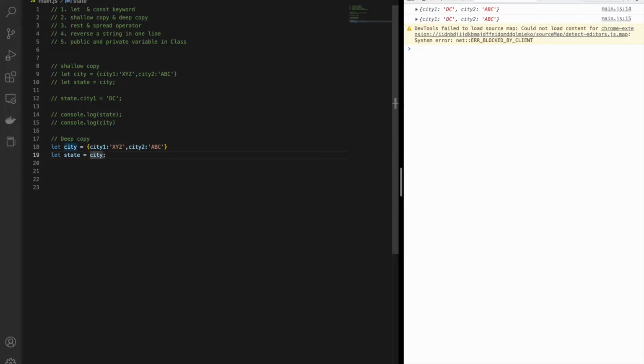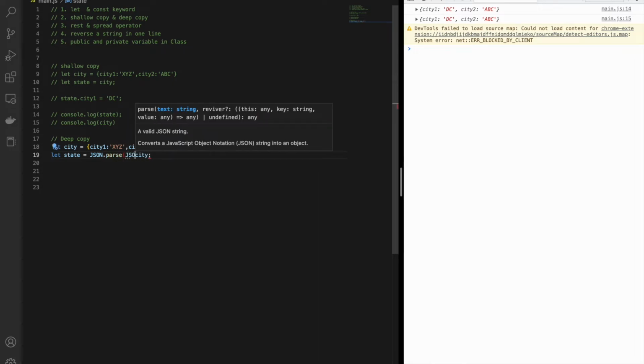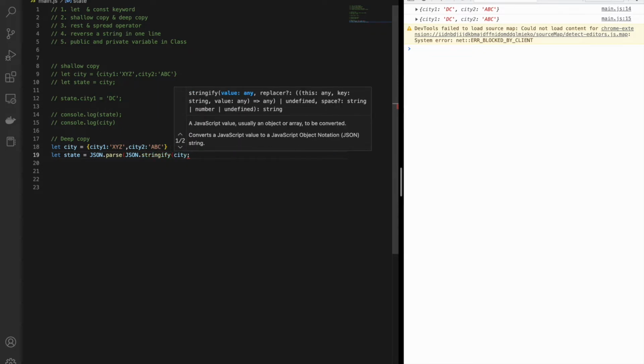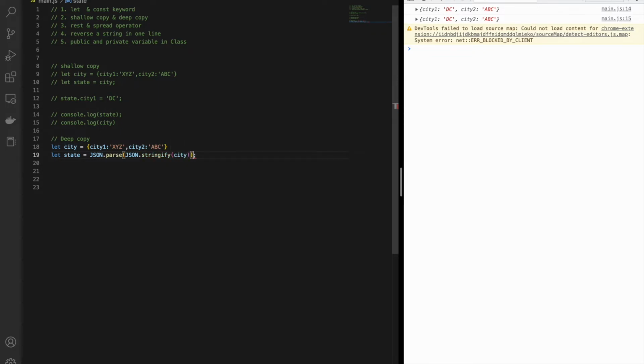So first and the most basic one is JSON.parse, and inside that I do a JSON.stringify.